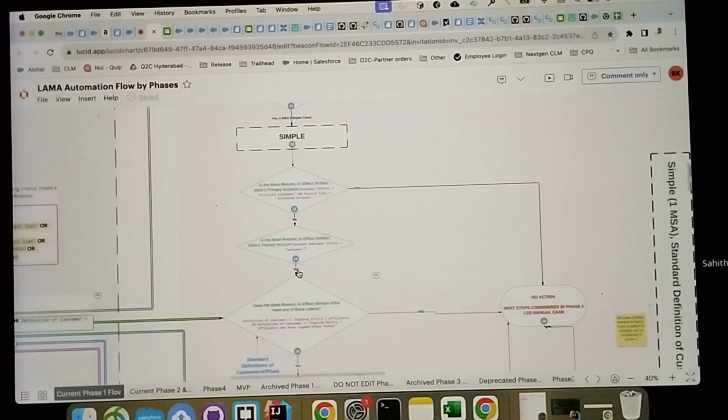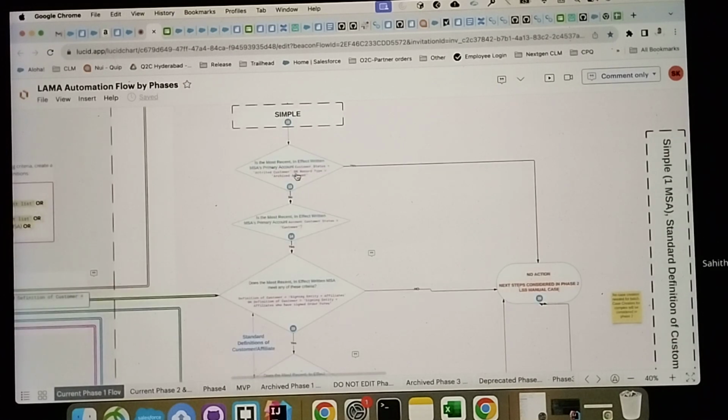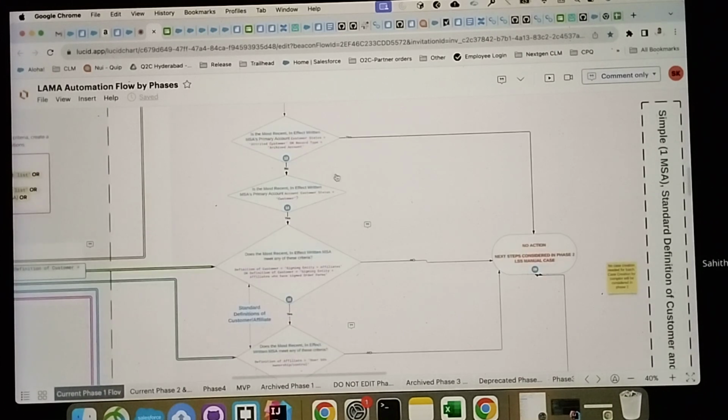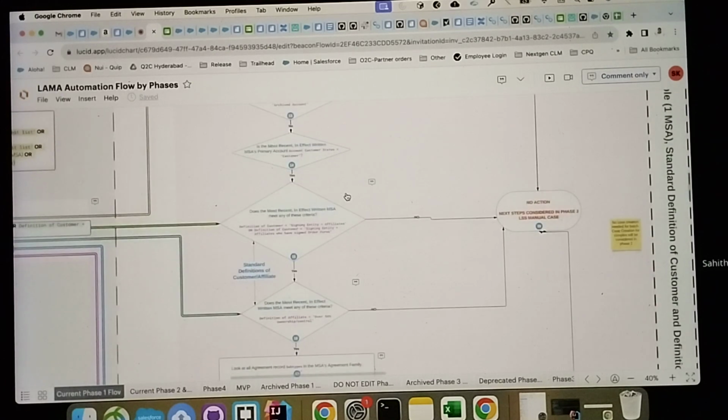We'll talk about the simple case first. As I said, if the customer status is attrited customer or archived customer, then in LAMA phase 1 we are not doing anything, but in LAMA phase 2 we are creating the LSS manual cases if it is a primary account. If it is not the primary account, then we are rejecting it. As I showed you just now, that is one.